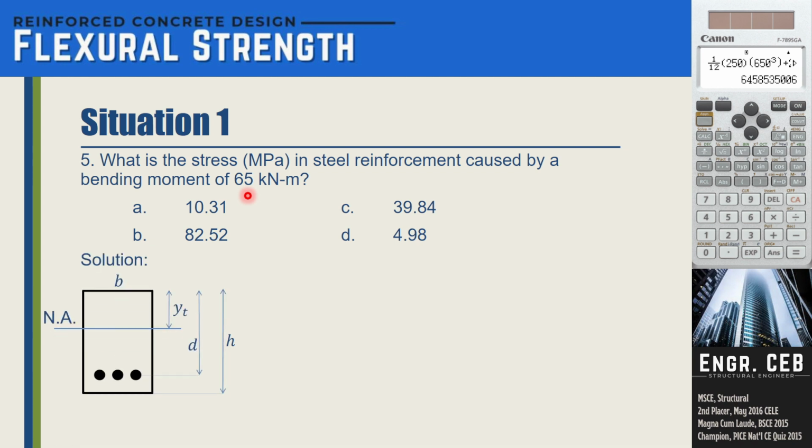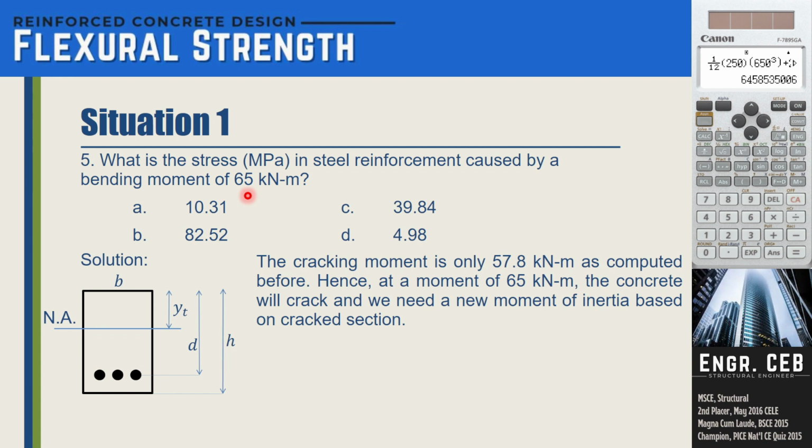Okay? So again, here's the beam. The cracking moment is only 57, computed before. Hence, at a moment of 65 kilonewton meter, the concrete will crack and we need a new moment of inertia based on the cracked section. We will locate again the neutral axis. So what is the difference between the uncracked and cracked section?